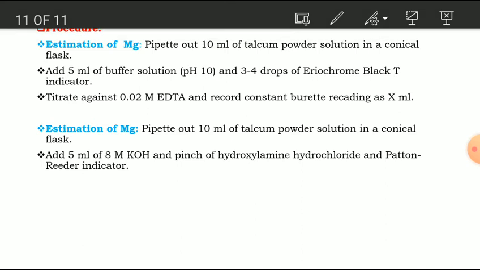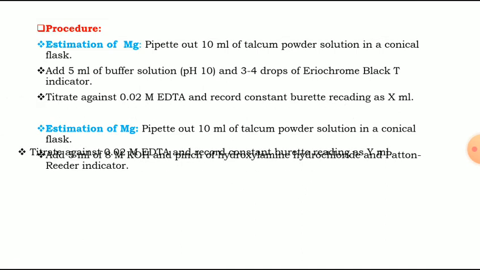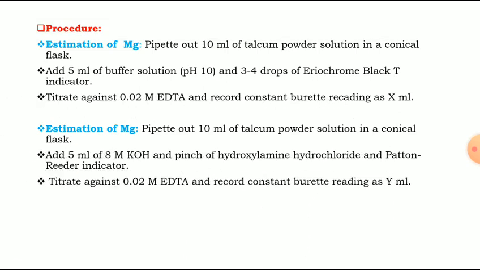Okay, and after adding the indicator, we have to titrate against 0.02 molar EDTA and record the constant burette reading as Y ml. This is for estimation of magnesium.